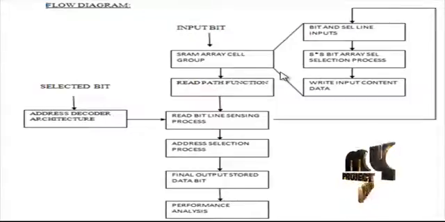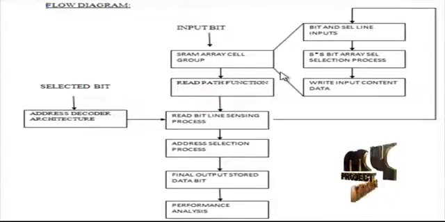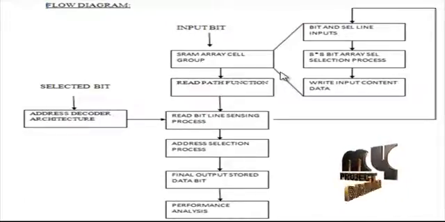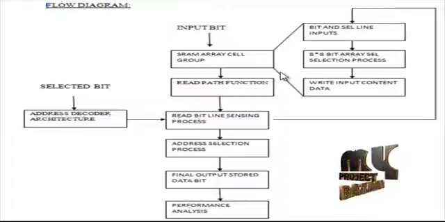Then for the read path function, the read path is selected by the selected bit address decoder architecture. We develop the decoding architecture for row and column selection control, with a row address selection decoder and a column selection decoder, and select the two selections and set the bit for the read bit sensing process.